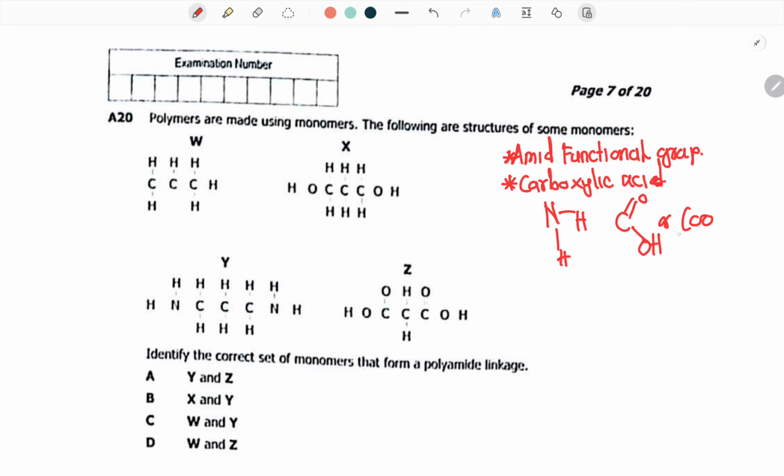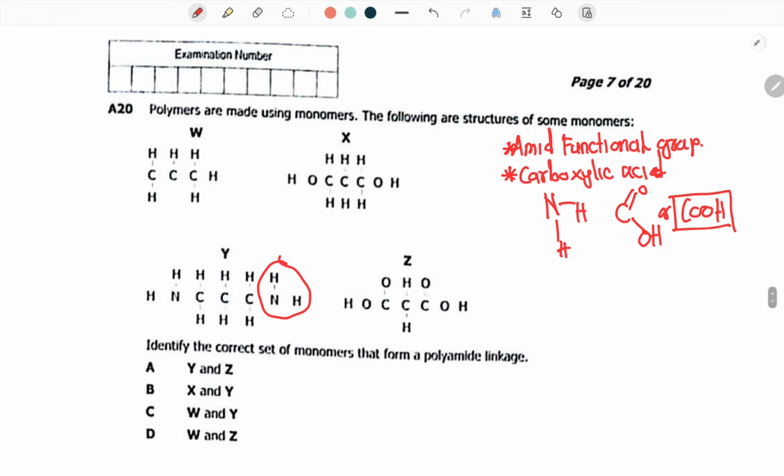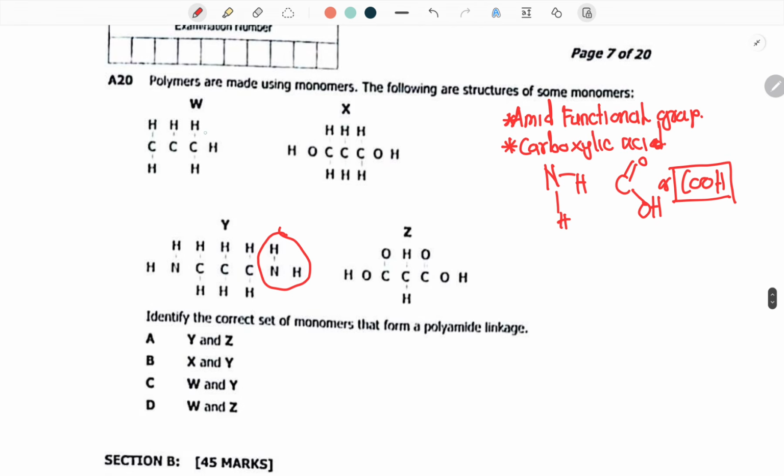Let me put the O this side. Like this. So, this one should be there. And also, this is the carboxylic acid. So, there's no carboxylic acid here. Here at least there's a double bond.